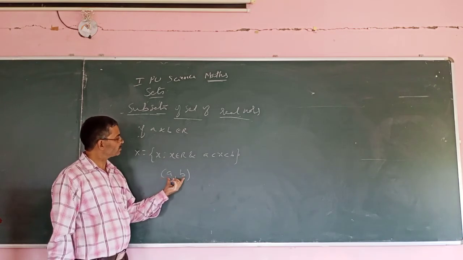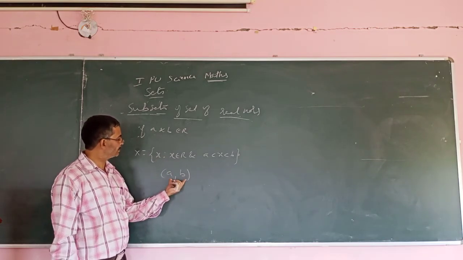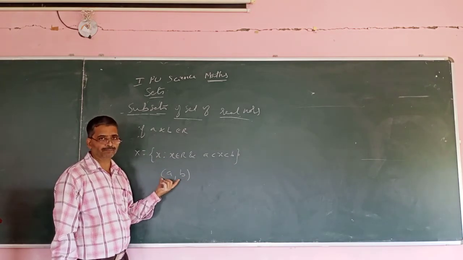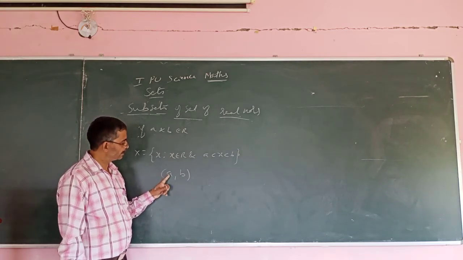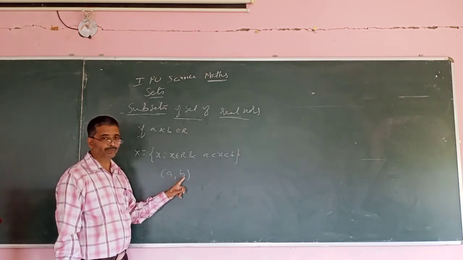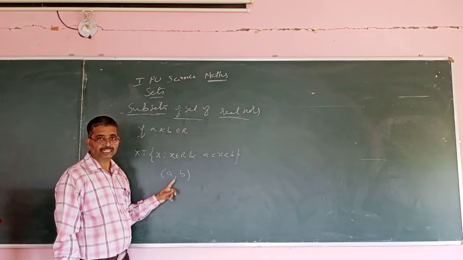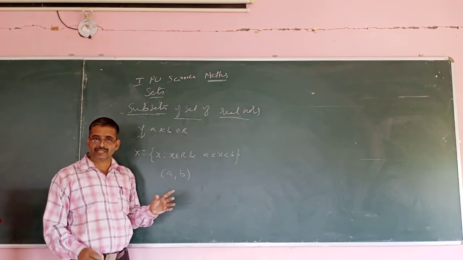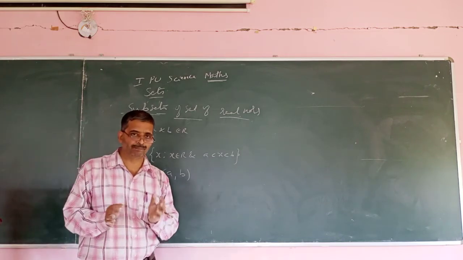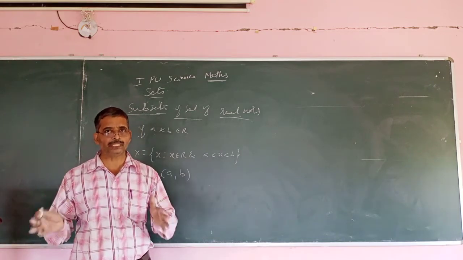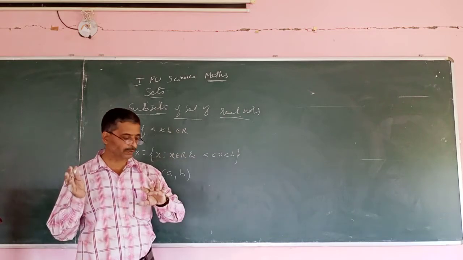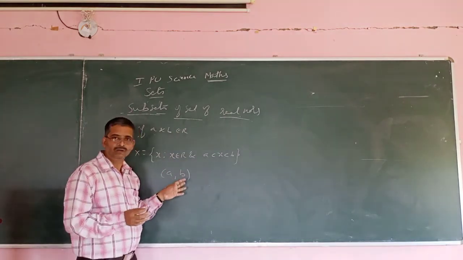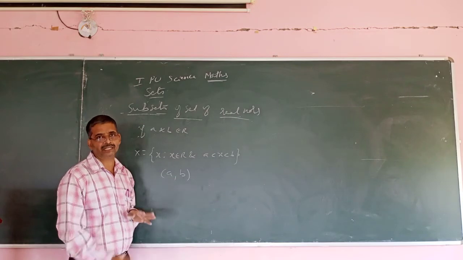So this is the definition of the open interval (a, b). That means it doesn't include a, it doesn't include b, but all the elements between a and b are included.